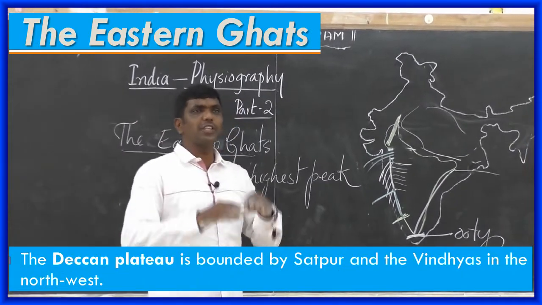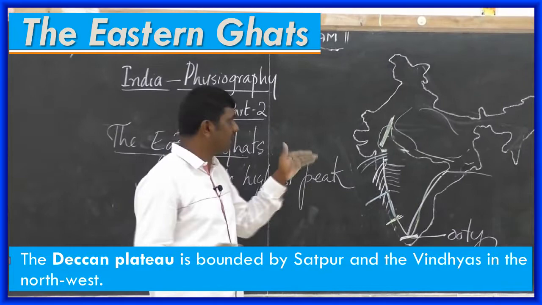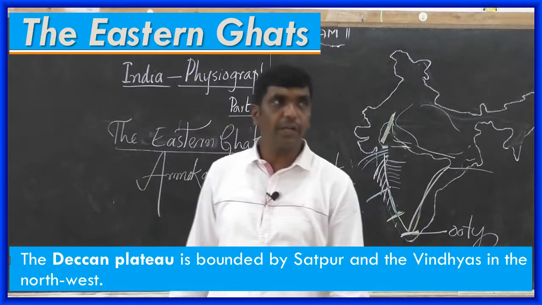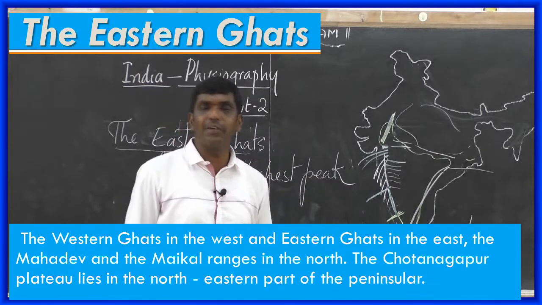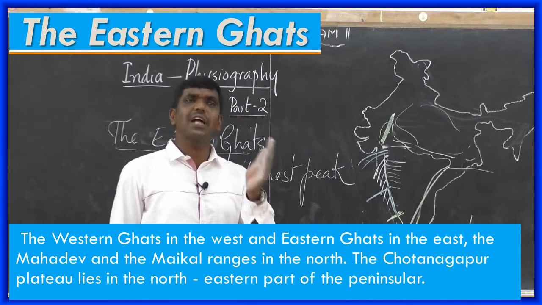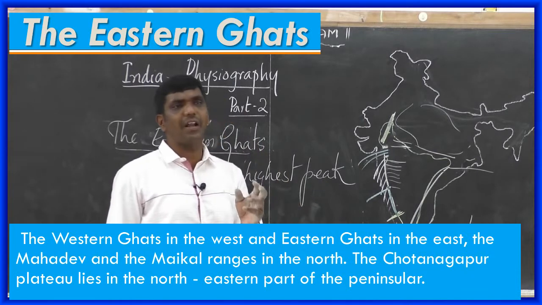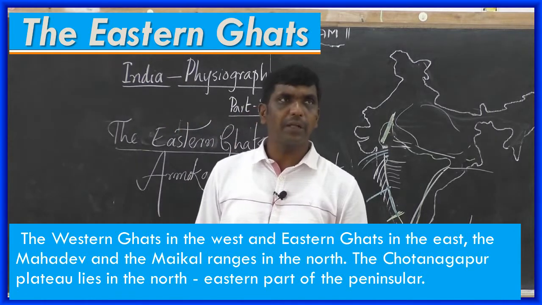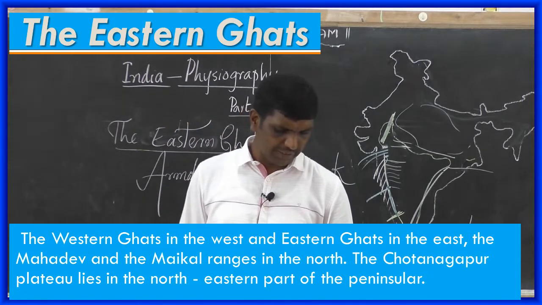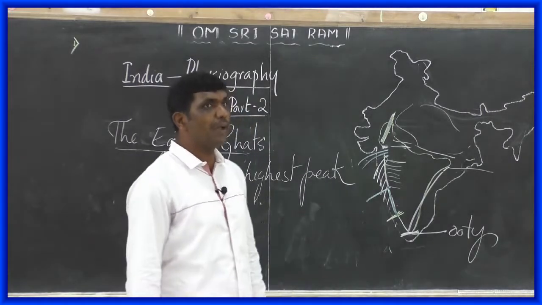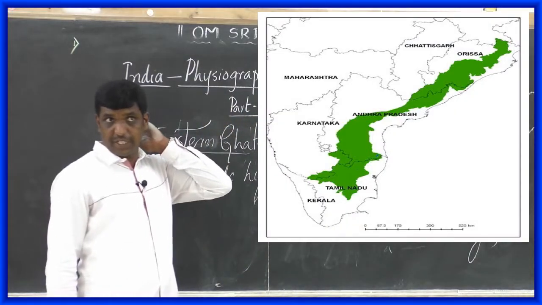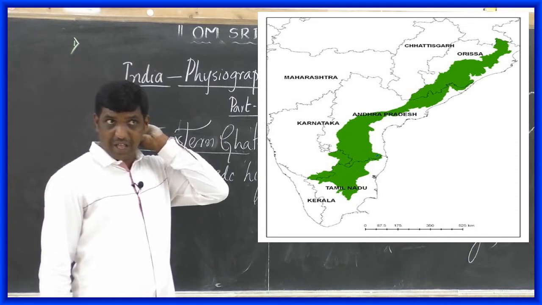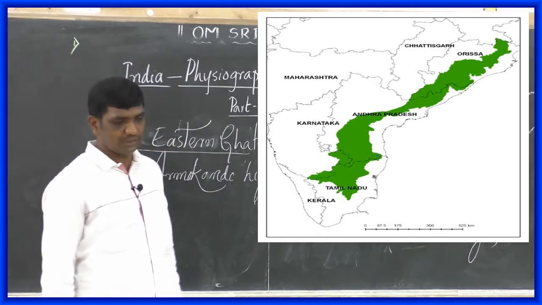The Deccan Plateau is bounded by Satpura and Vindhyas in the northwest. See, here. In that way. Then Western Ghats in the west, Eastern Ghats in the east, the Mahadev and Maikal ranges in the north. The Chota Nagpur Plateau lies in the eastern part of the peninsular plateau that we discussed. Now we are going to see the image of Eastern Ghats. See, the green shaded areas are Eastern Ghats.